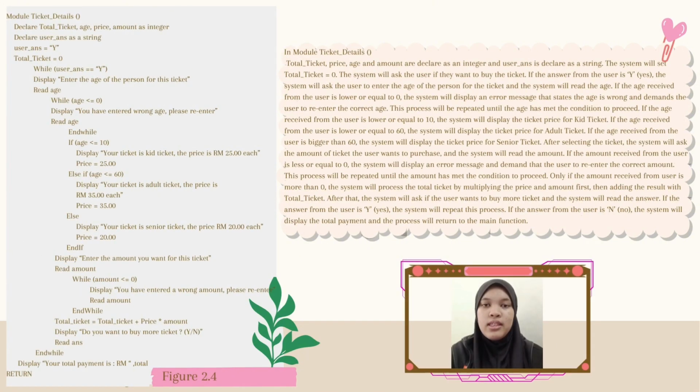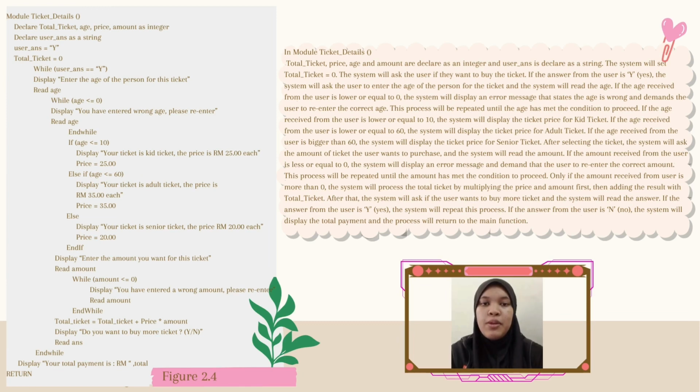Next is the modular ticket details function. In the modular ticket details function, total ticket, price, age, and amount are declared as integers, and user answers is declared as a string. The system will set total ticket equal to 0. The system will ask the user if they want to buy the ticket. If the answer from the user is Y, the system will ask the user to enter the age of the person for the ticket, and the system will read the age. If the age received from the user is lower or equal to 0, the system will display an error message that states the age is wrong and demands the user to re-enter the correct age.